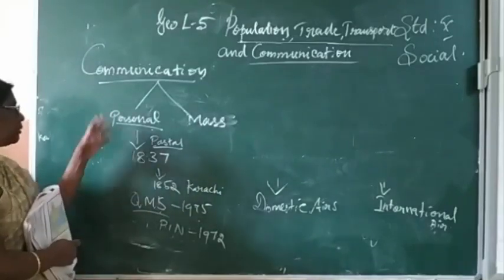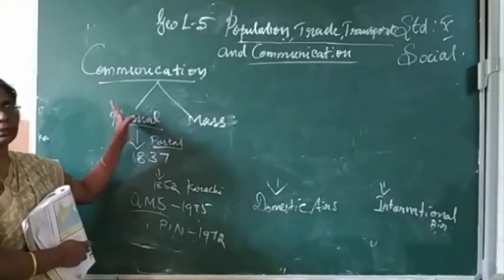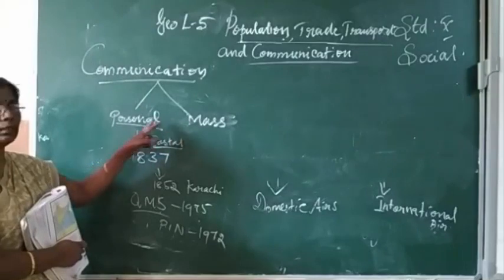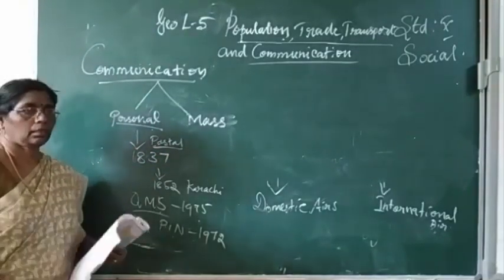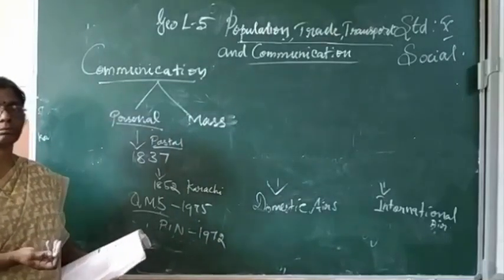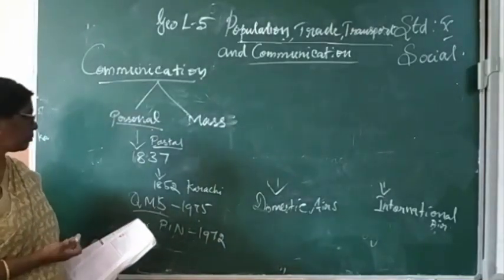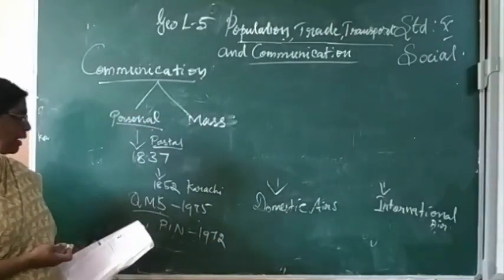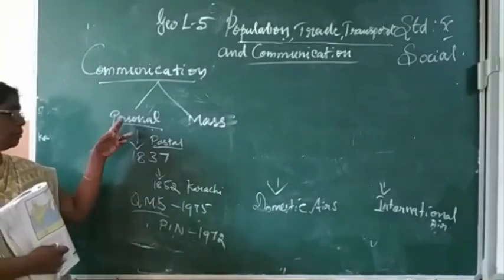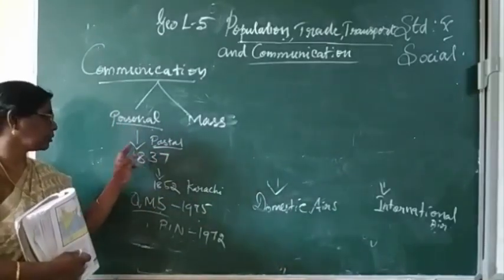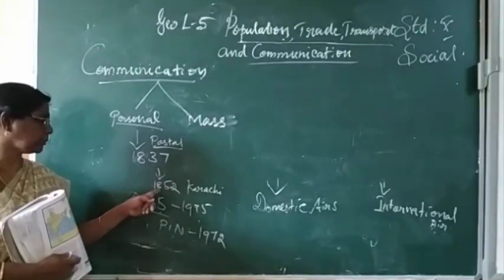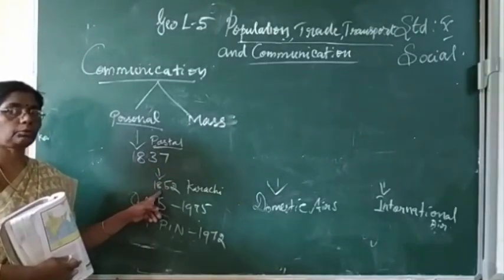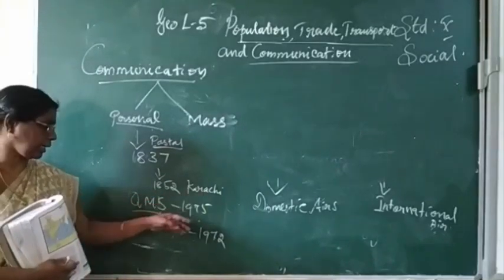Communication is divided into two: personal communication and mass communication. Personal communication includes postal services, telegram, letters, mobile phones and fax. The postal service was introduced in 1837. The first postal stamp was issued in 1852 at Karachi.